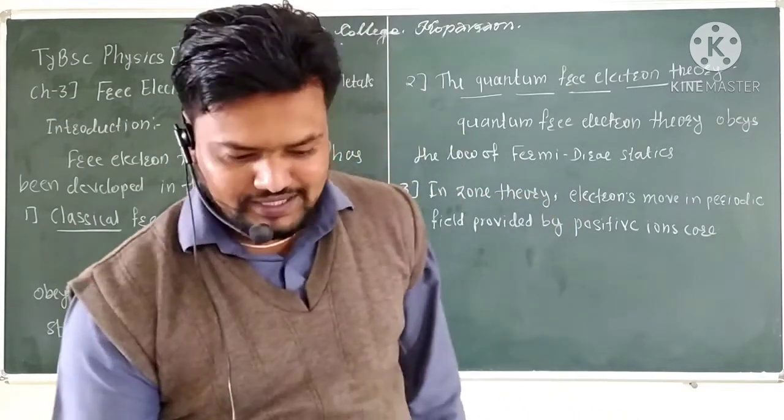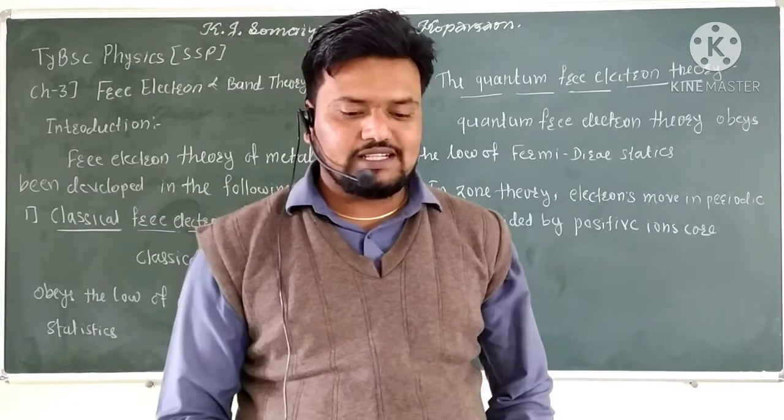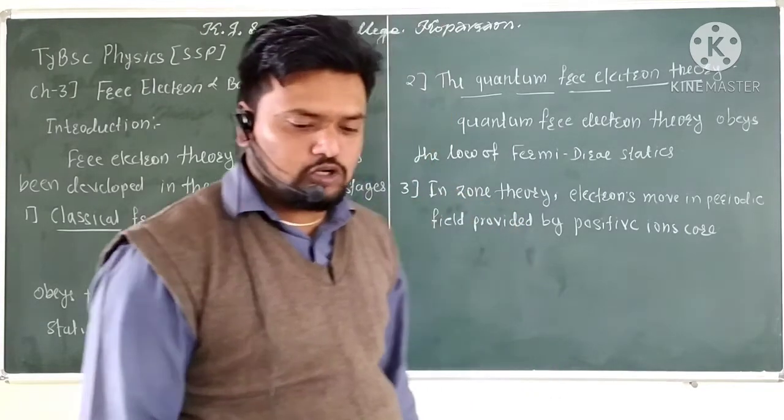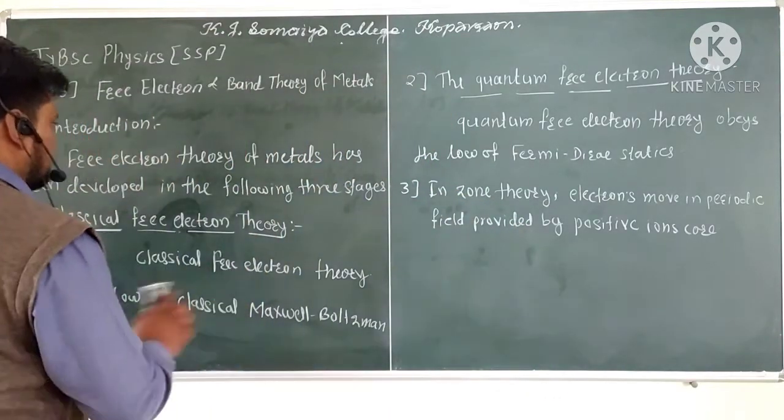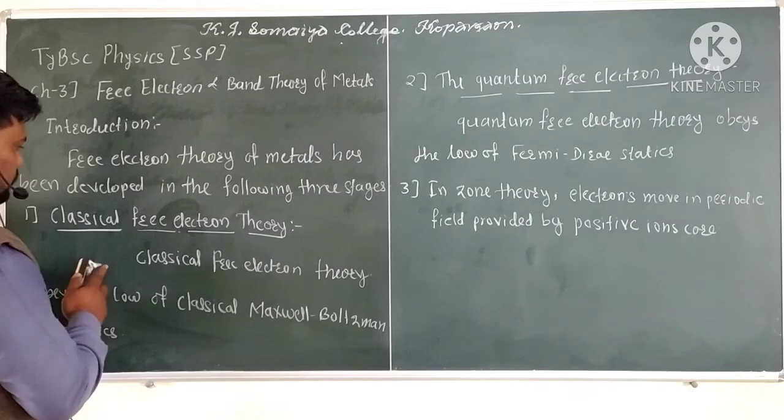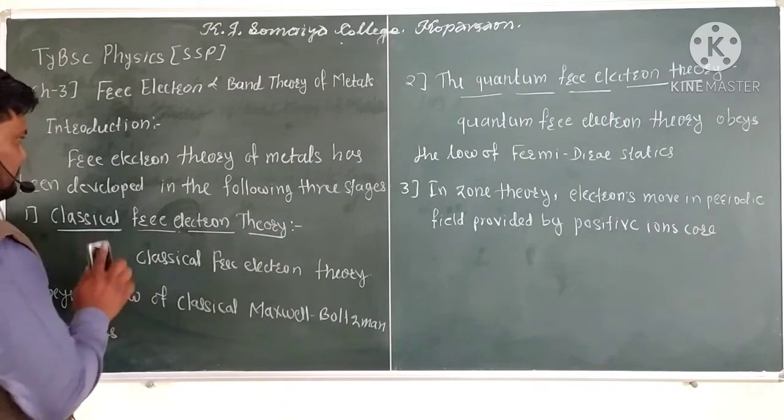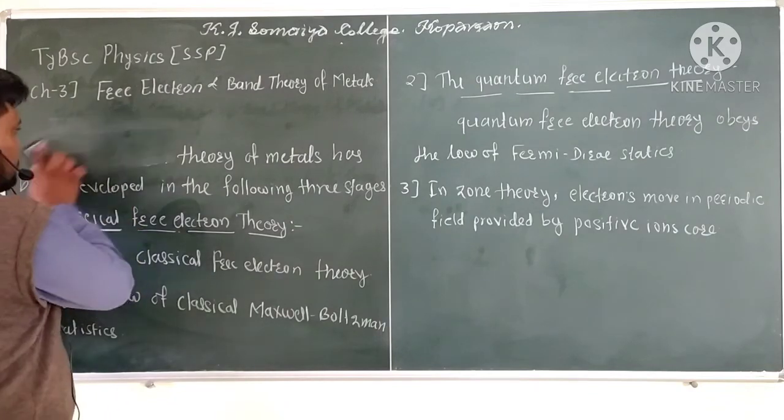So we want to start here with the point which is considered as the classical free electron model of metals. So this first point we have to start here, classical free electron theory.